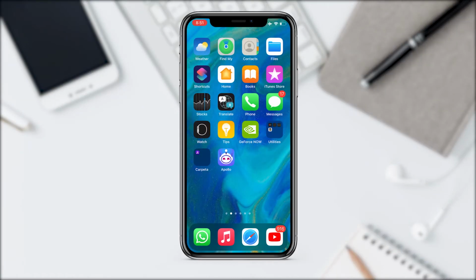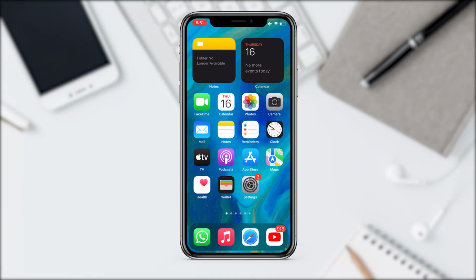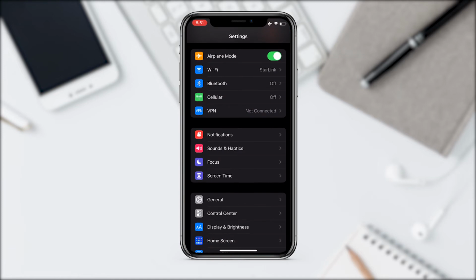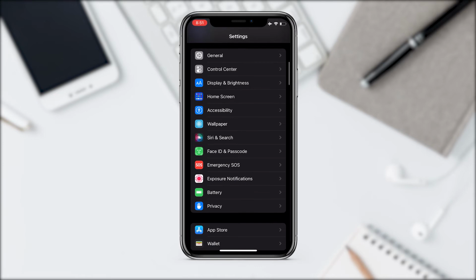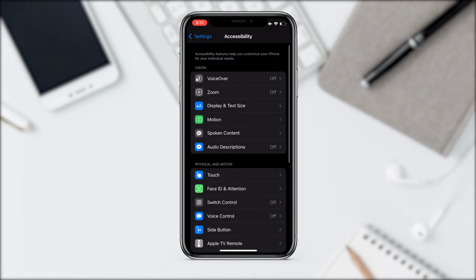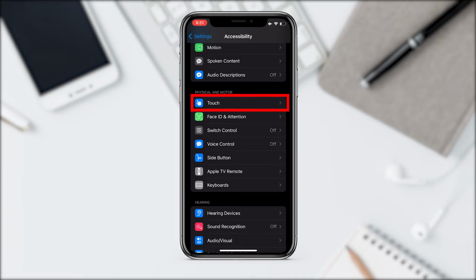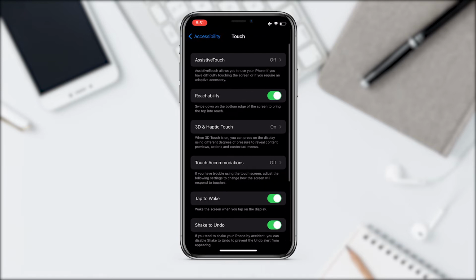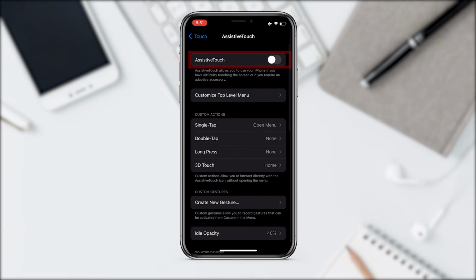On your iPhone, go to Settings. Then scroll down and tap on the Accessibility tab. In Accessibility, go to Physical and Motor and tap on Touch. Now you are going to tap on the option called Assistive Touch, which is the first option, and then you are going to enable it.